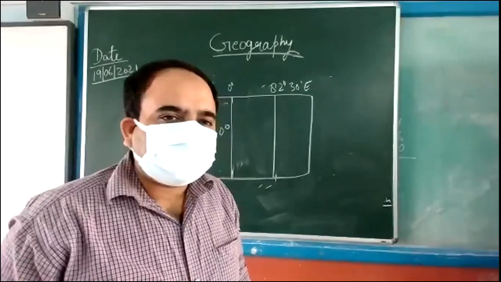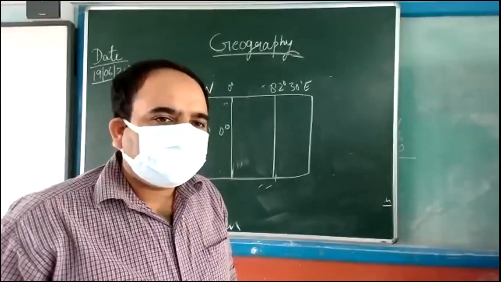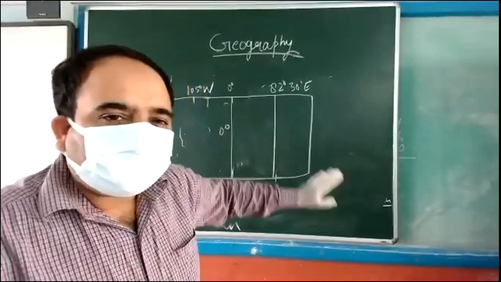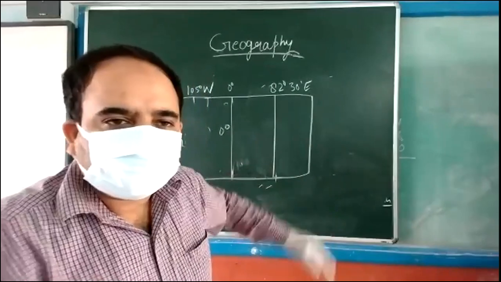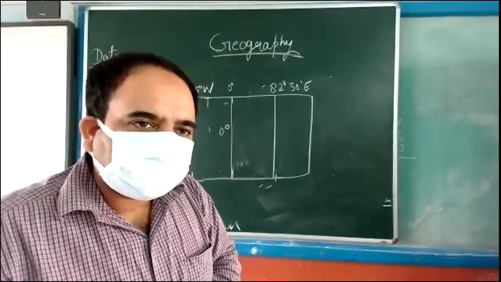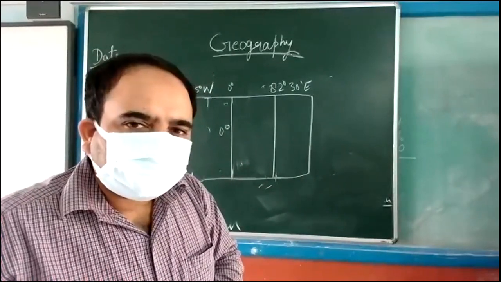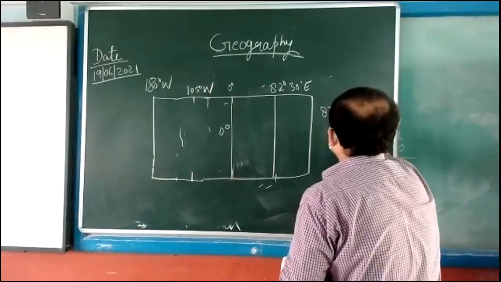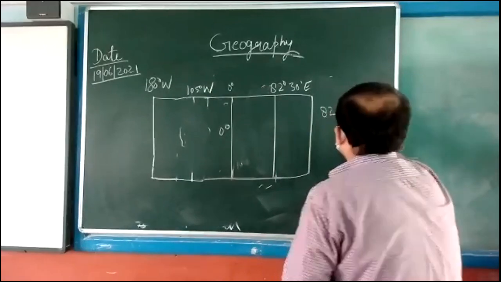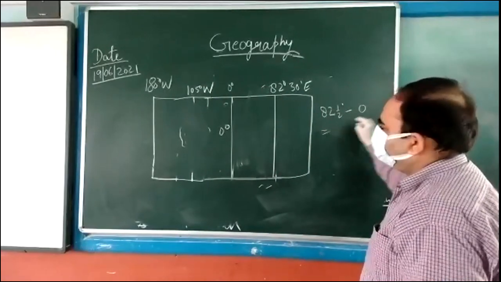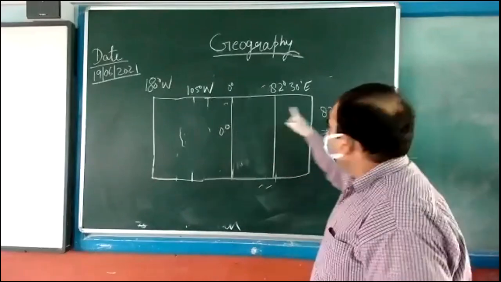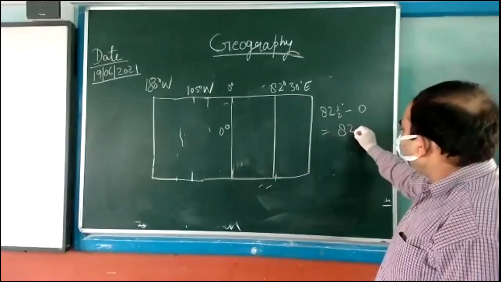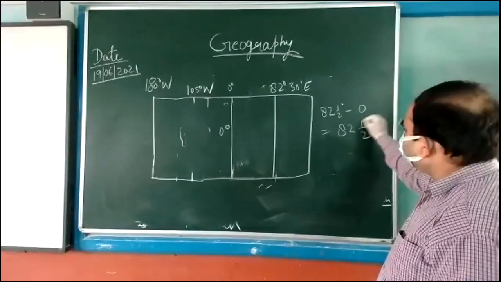How much time difference is there? So 5 hours, leave that one. How much longitude difference is there? 82.5 degrees minus 0, so it will be 82.5 degrees.